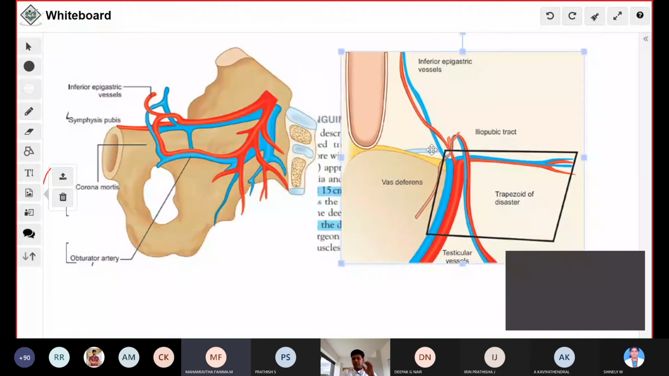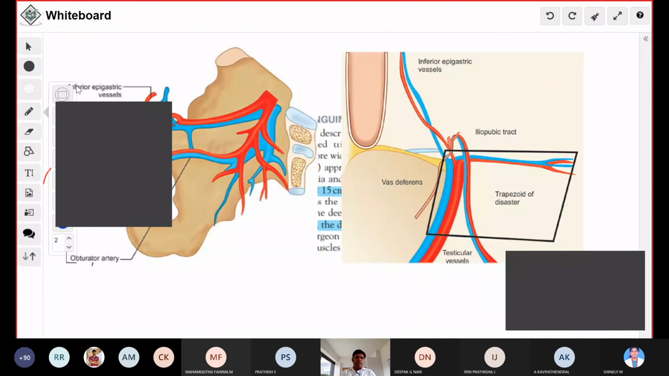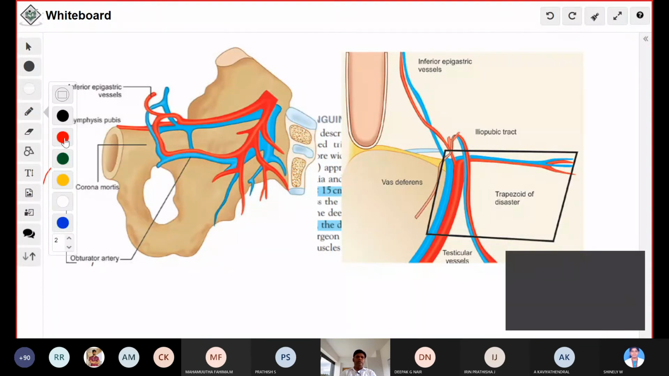Now, discussing the geometrical shapes. Circle is the circle of death, otherwise called corona mortis, which is nothing but an anastomosis between the external iliac vessel and the internal iliac vessel. In the picture you can see the inferior epigastric vessel, and here the obturator artery. This is the external iliac and this is the internal iliac, and there is an anastomosis formed.